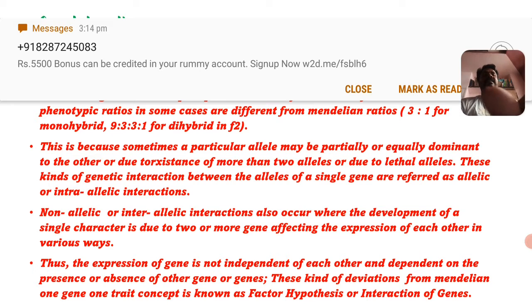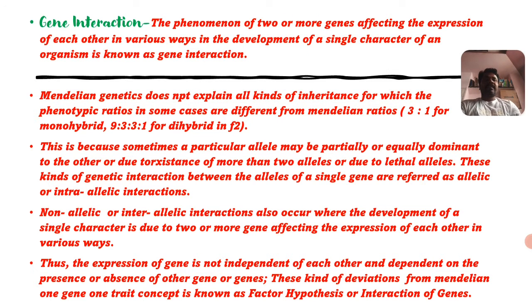Two or more genes for a single character is what is called a non-allelic or inter-allelic gene interaction.